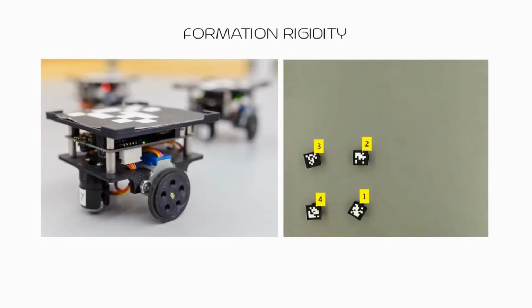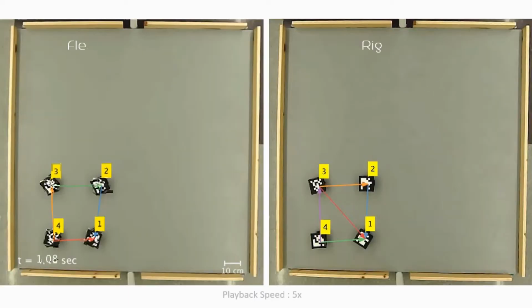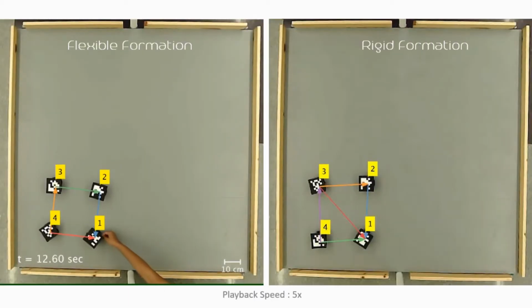To demonstrate the concept of formation rigidity, the following experiments utilize 4 wheeled robots that are controlled to form these virtual structures. Each robot represents a vertex, while each of the virtual edges are inter-robot distances that are regulated by the formation control algorithm. We will refer to the control algorithm being demonstrated as distance-only control. The direction of the edges indicate tracking directions.